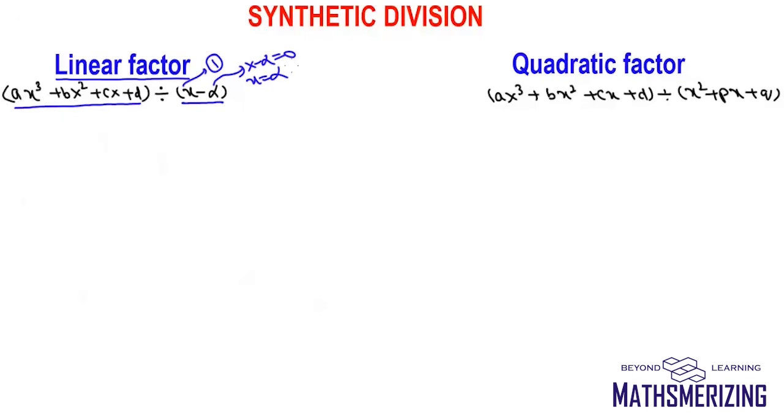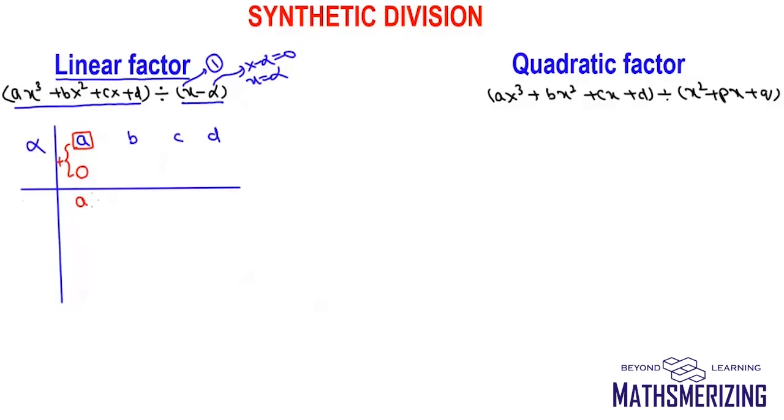So now I'll draw two lines. I'll write alpha on the left of this line, and on the right hand side I'll write the coefficients of x in order: a, b, c and d. Now we'll always put 0 beneath the leading coefficient. So right below a I'll put 0 and then I'll add them up.